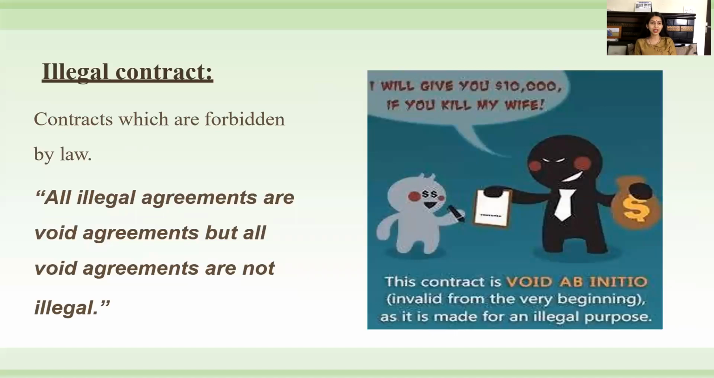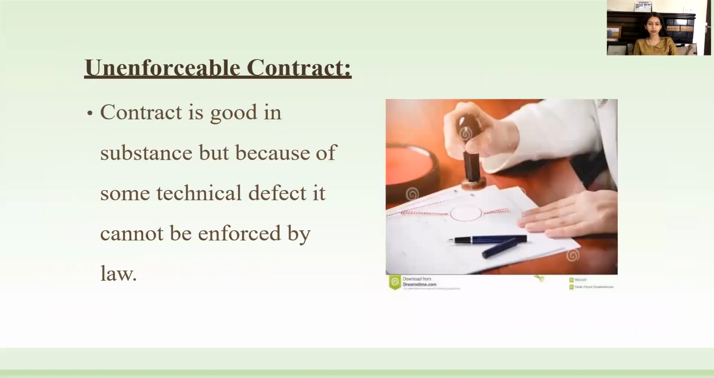Next we have illegal contracts, which are forbidden by law or which are declared illegal by law, or the law doesn't allow them, or they are prohibited by the law. An illegal agreement is a void agreement, but all void agreements are not illegal. Unenforceable contract is good in substance, but because of some technical defect it can't be enforced by law. So now it depends on the technical part.